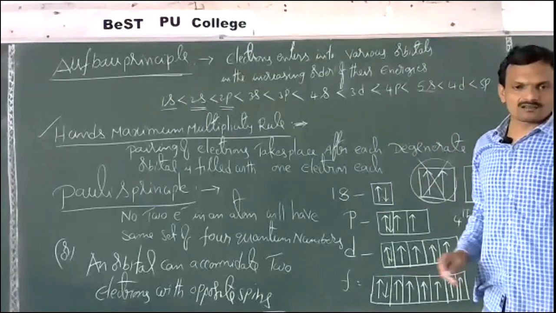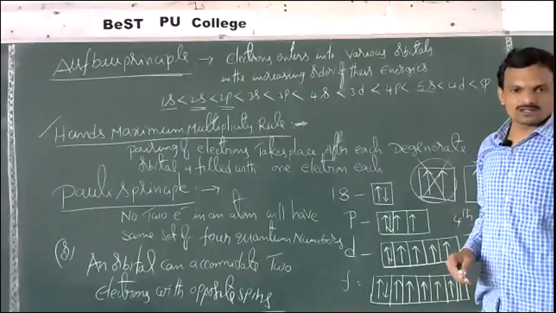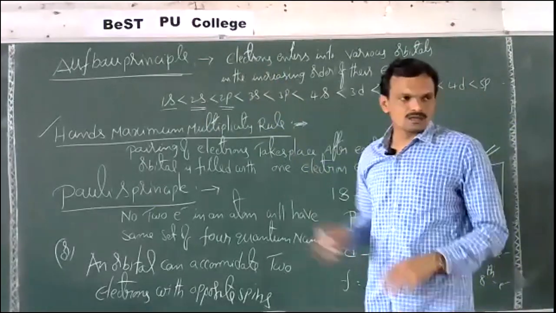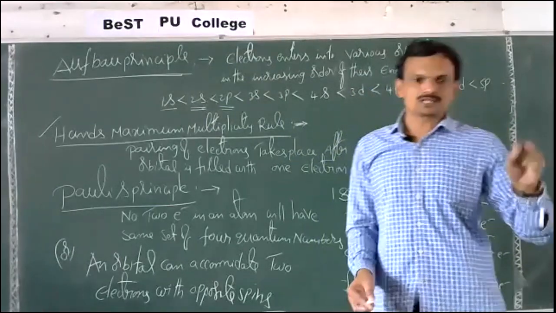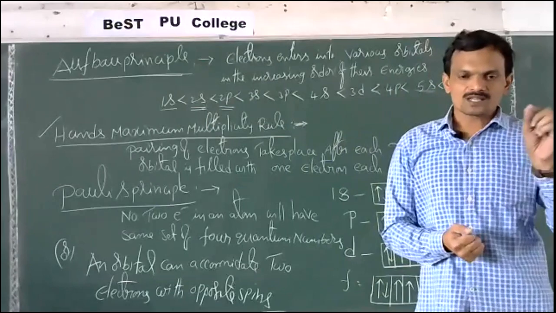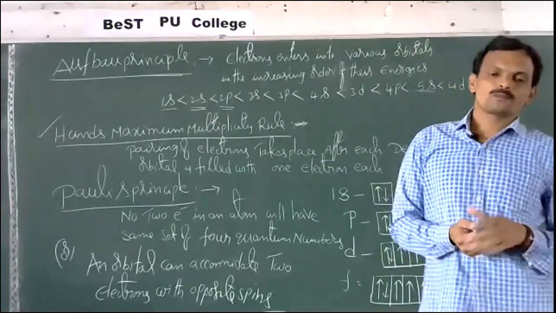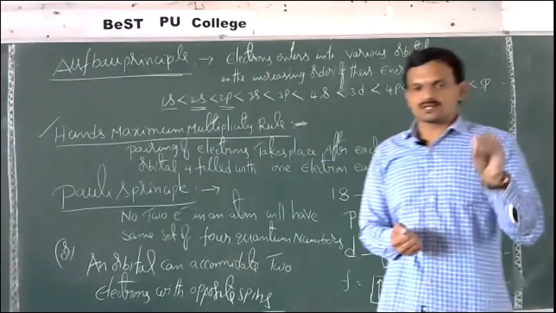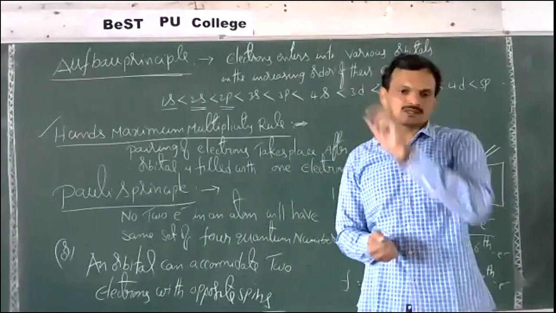While filling electrons into orbitals as per n plus L rule, we should follow 3 rules. Aufbau principle: while filling electrons into various orbits and orbitals, first we should fill the orbitals with less energy. After complete filling of lower energetic orbitals, then only we will fill electrons in higher orbitals.